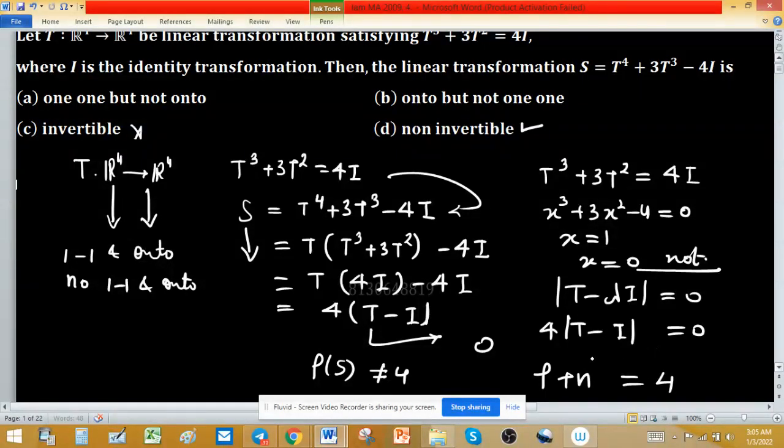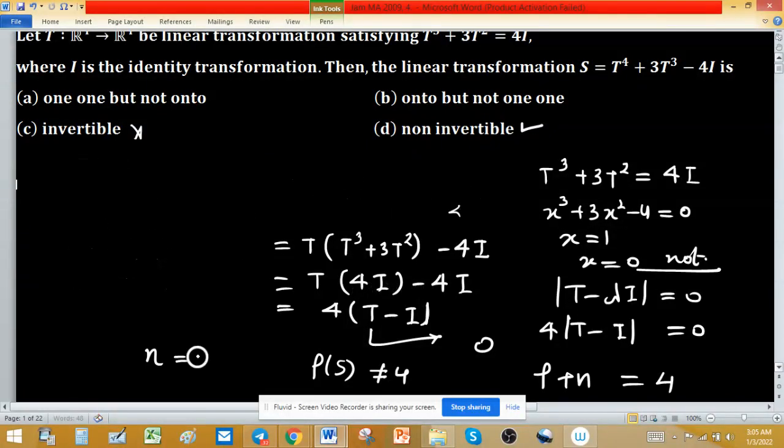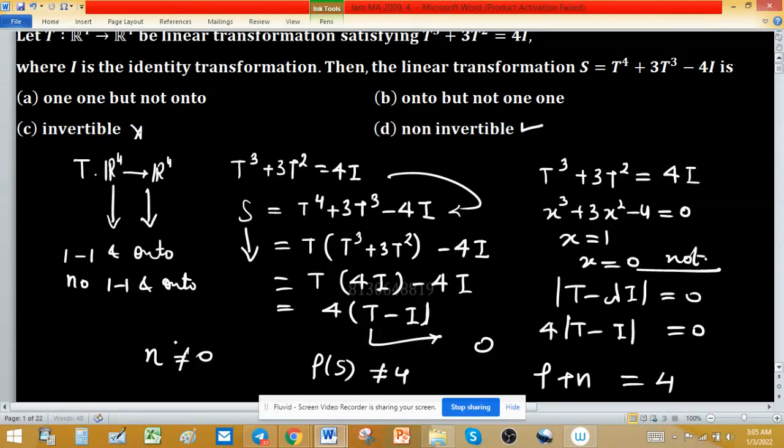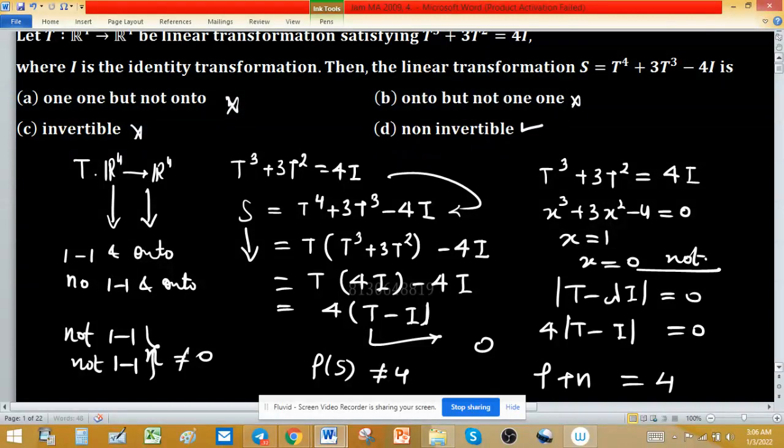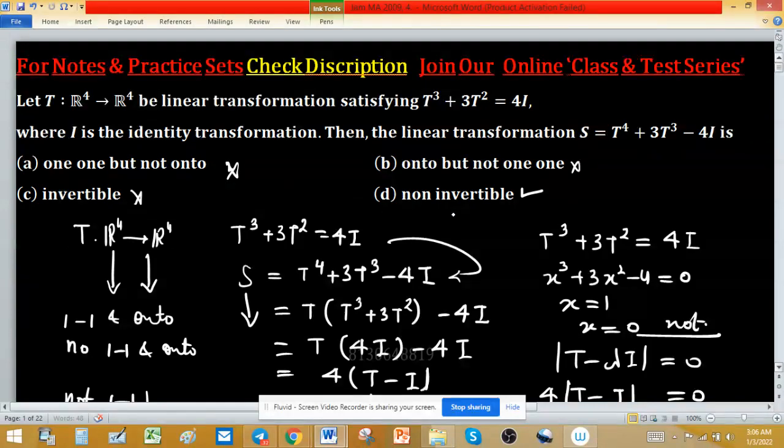And I already said, if nullity is not equal to 0, then it is not 1-1. Not 1-1 means not onto, because I already said 1-1 and onto exist together, otherwise not 1-1 and not onto exist together. So option A is also false, and B also. So the correct option is only D.